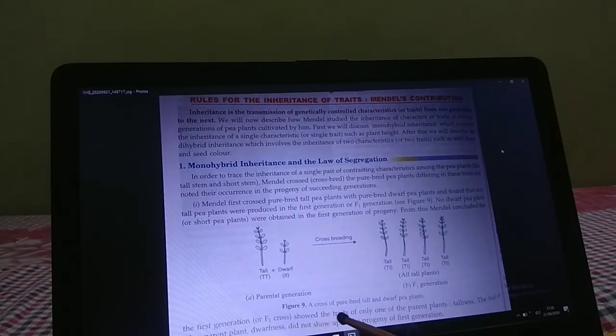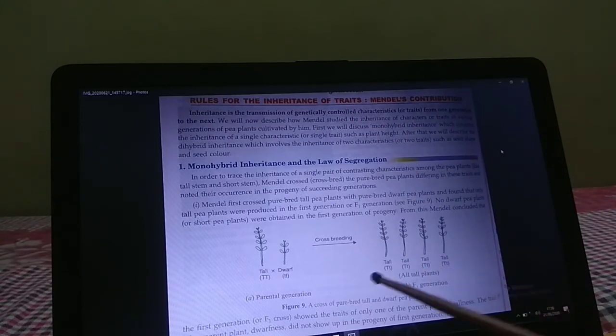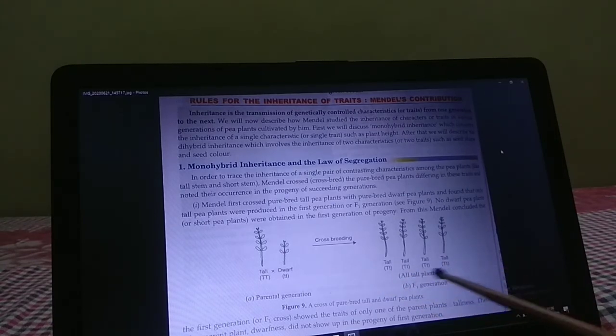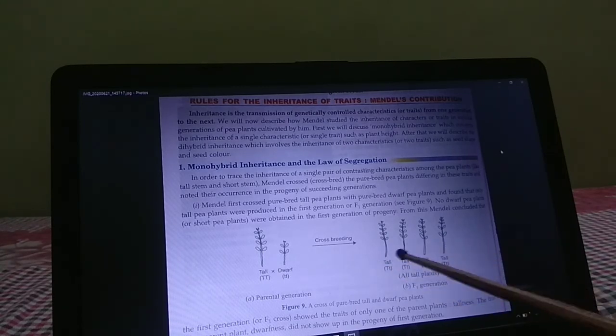The first generation shows the trait of only one of the parent plants, tallness. All the plants were tall in the first generation. There is not a single short one. All were tall pea plants. The trait of the other plant, dwarfness, did not show up in the progeny of the first generation. Short did not show in the F1 generation.